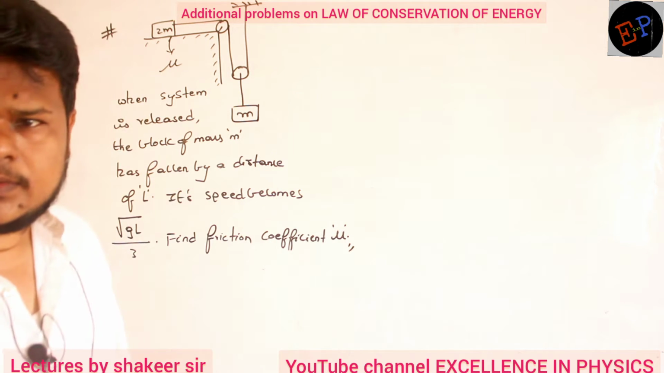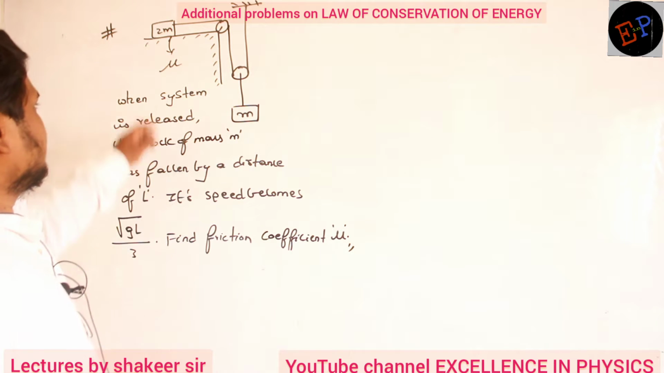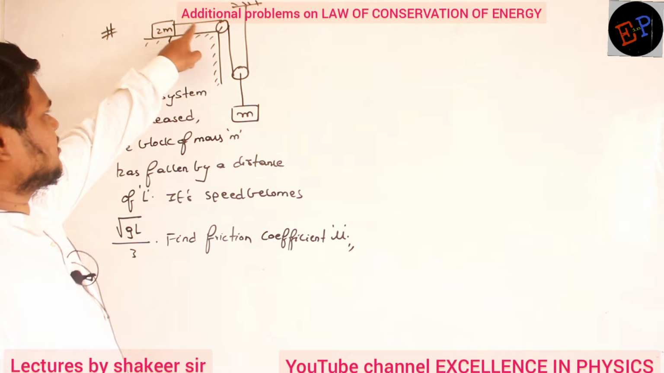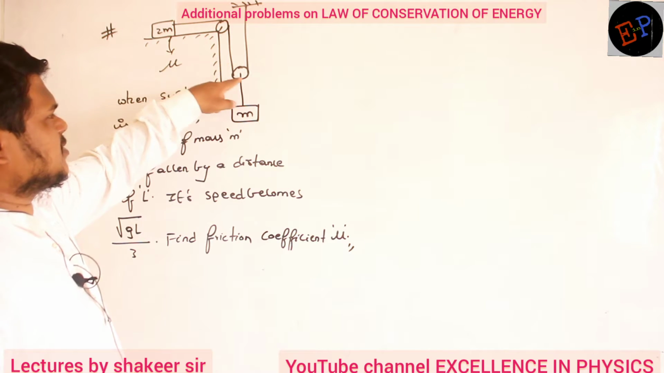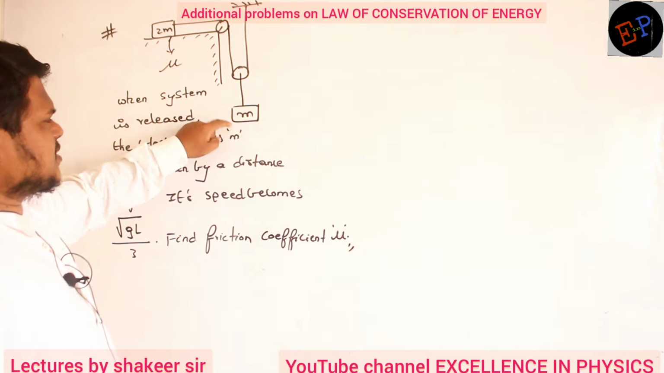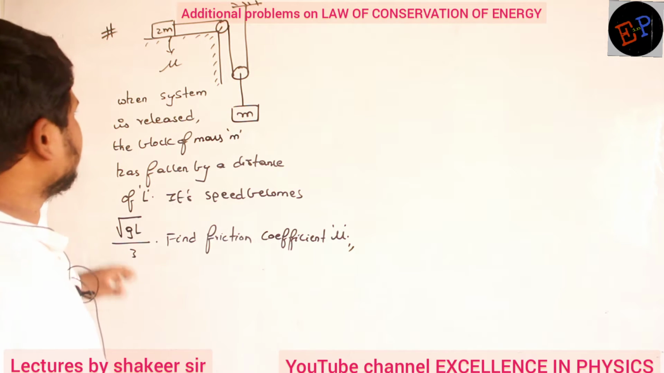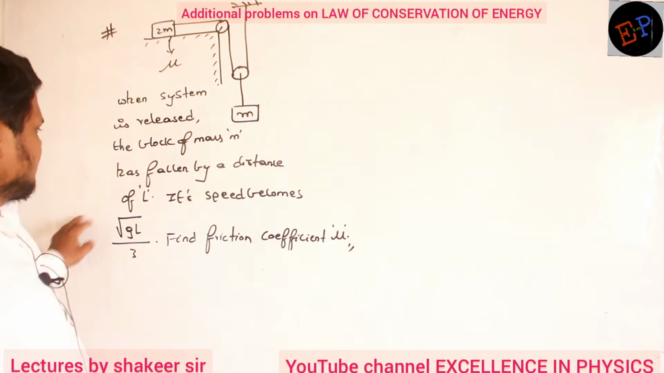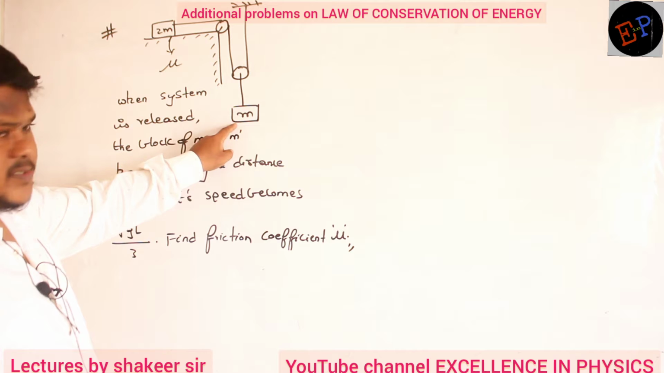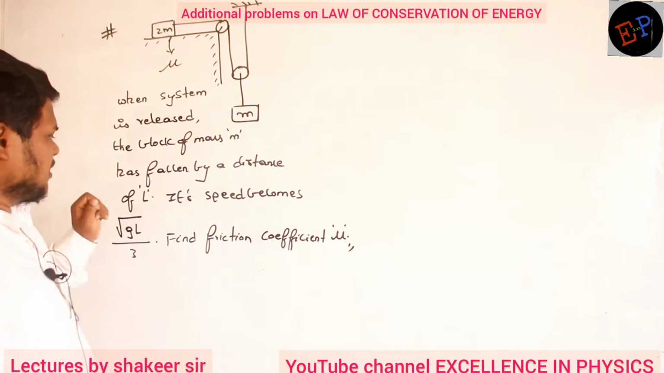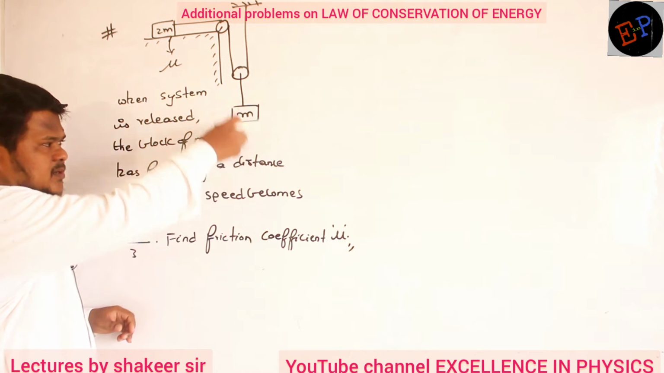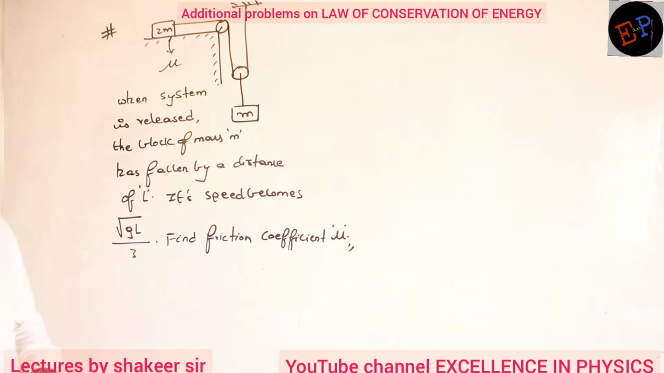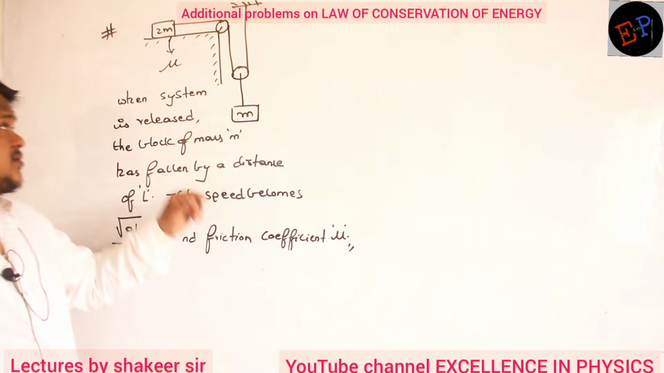Okay, so let us see this question. This is a table, a pulley, a mass is passing, a thread is passing, and this thread passes through another pulley, and through this pulley again a mass of m is suspended. This is the given arrangement. The coefficient of friction is mu. Now when I release this system, the block of mass m has fallen by a distance of L, and its speed has become root GL divided by 3. Then find the friction coefficient mu.